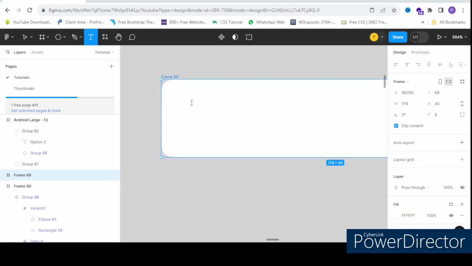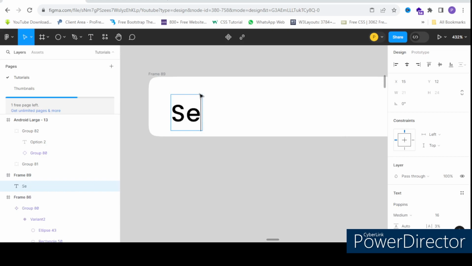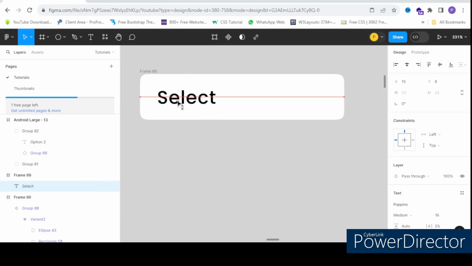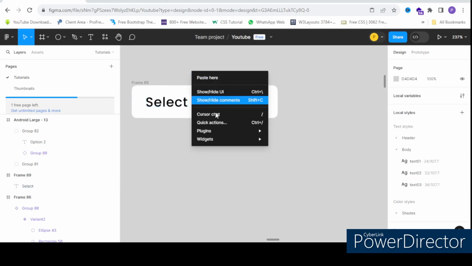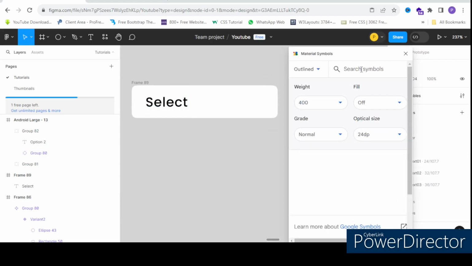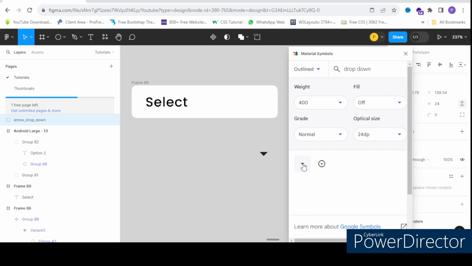So here I will be having select, and I would want a drop down icon also, right? So I can get it from the material symbols, or even you can use iconify, whichever you like. Drop down. So here you can go with this.